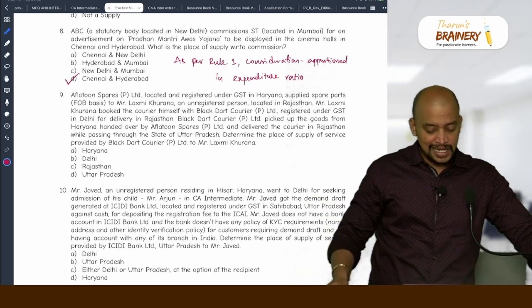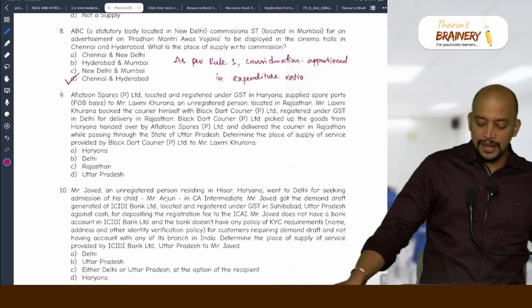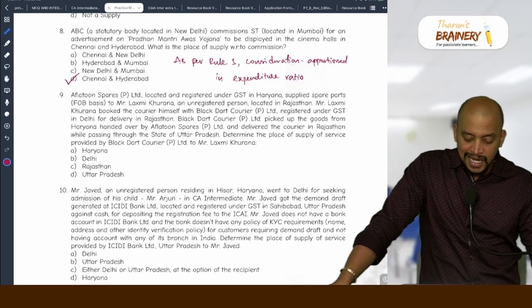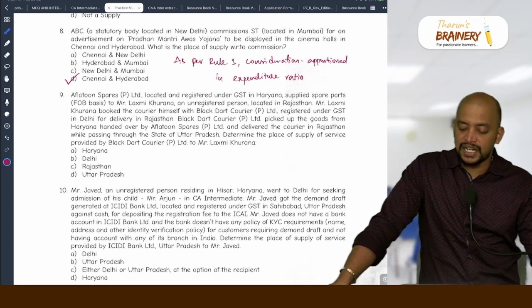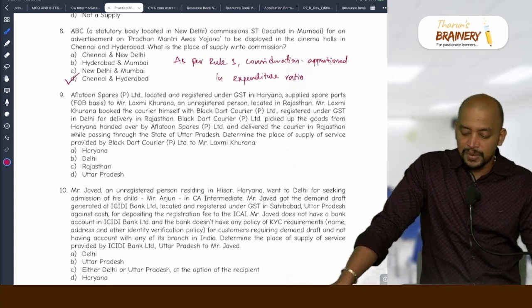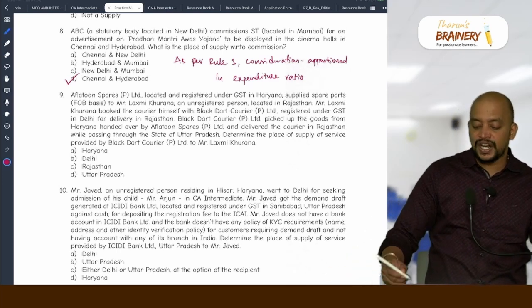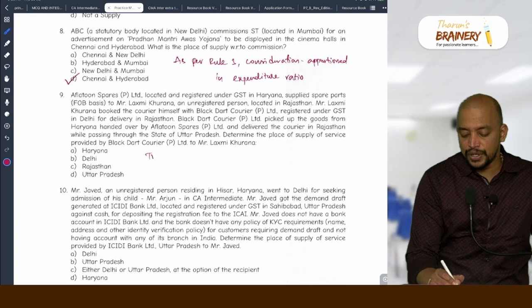So what happened here? Lakshmi Khurana booked the courier himself with Black Dot Courier Private Limited, registered under GST in Delhi, for delivery in Rajasthan. Black Dot Courier picked up the goods from Haryana, handed over by Aflatoon Spares Private Limited, and delivered the courier in Rajasthan while passing through the state of Uttar Pradesh. Determine the place of supply of service provided by Black Dot Courier Private Limited. What is the service? Transportation. For transportation of goods, is it B2B or B2C?